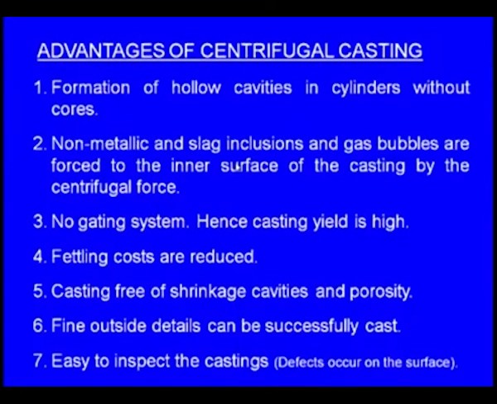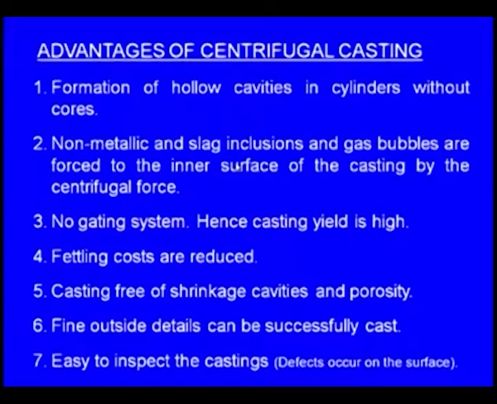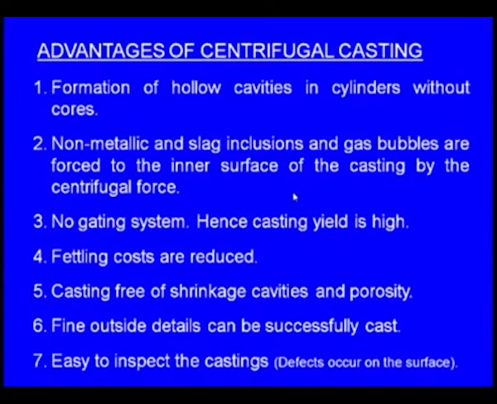These are the advantages of the centrifugal casting. Formation of hollow cavities in the cylinders without cores. If we have to make internal cavities in a casting, we have to use cores. Again, these cores, what are these cores? We will be studying in the next lecture. Non-metallic and slag inclusions and gas bubbles are forced to the inner surface. So even if these non-metallic slags and impurities are there in the molten metal, they will be forced to the inner surface of the casting, because the centrifugal force falling on them will be lesser. So they will be collected at the center of the casting or on the inner surface of the casting. We can remove them very easily.